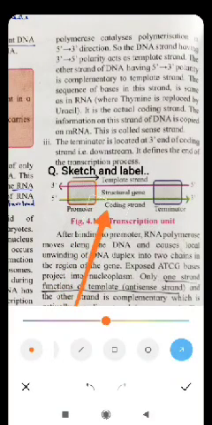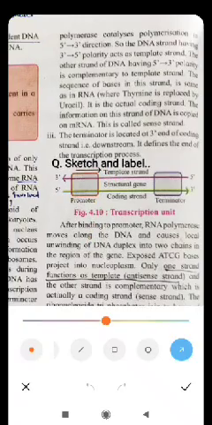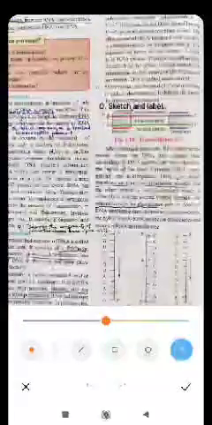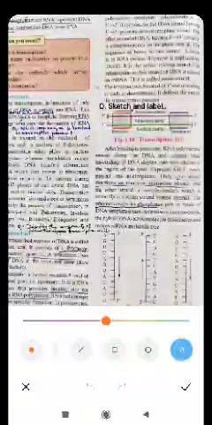In this way, there occurs the transcription, formation of a new RNA molecule called mRNA or messenger RNA. You have to remember these mRNA molecules are to be purified and processed further. The RNA molecule which is produced after transcription is not called mRNA.